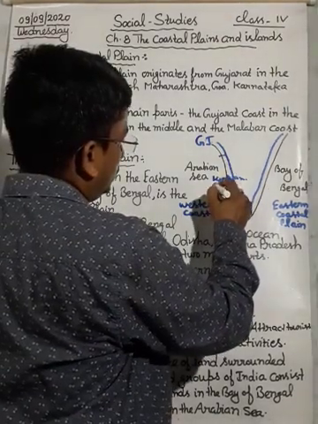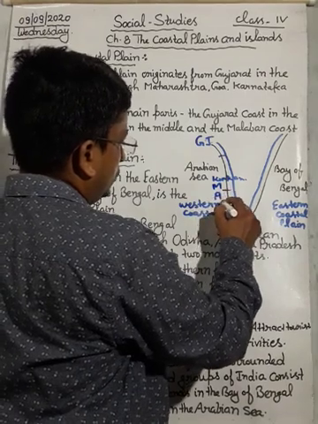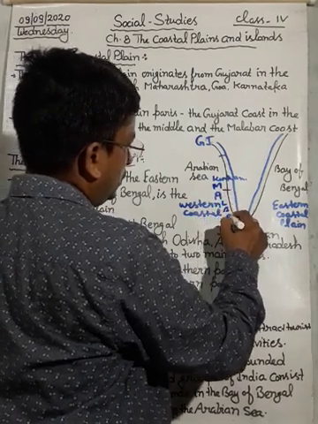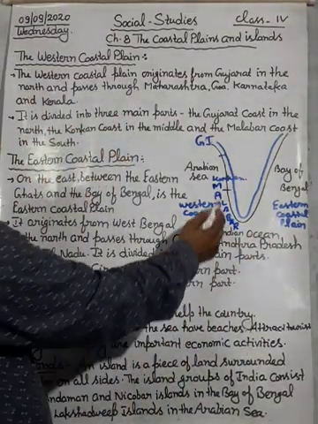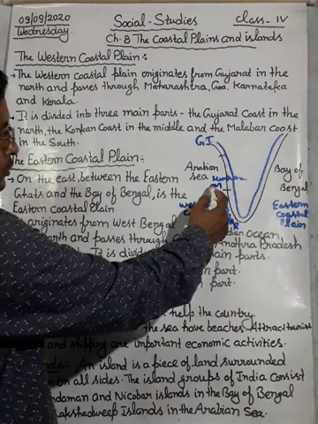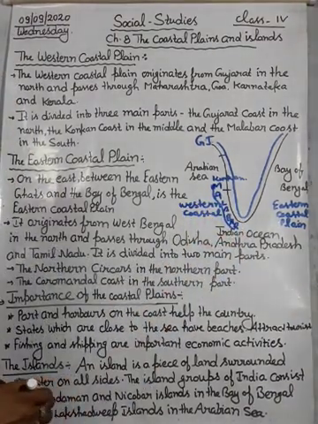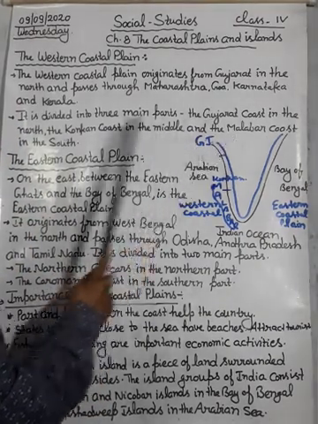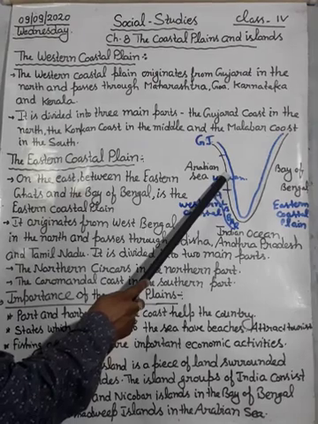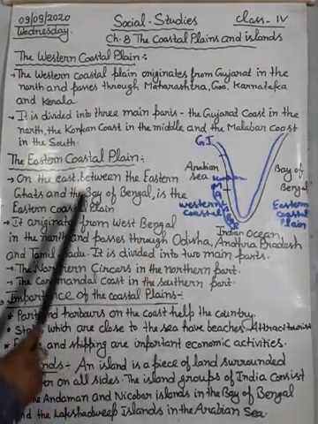Here is the Malabar coast. It is the Malabar coast, divided into three: the Malabar coast in the south, the Konkan coast in the middle and Gujarat in the north.